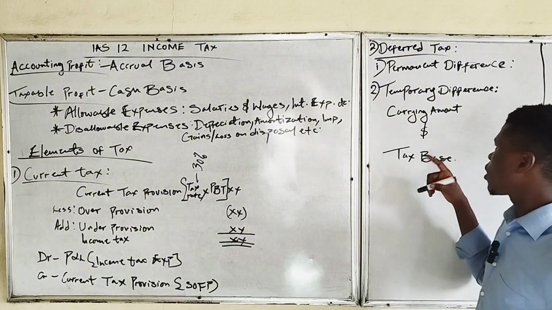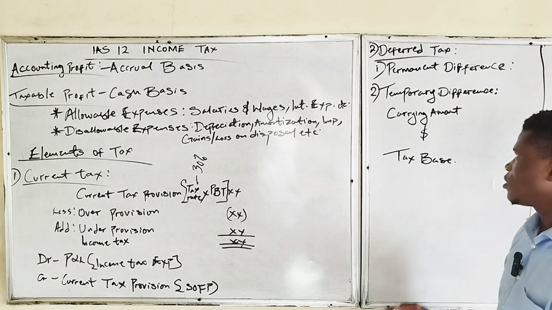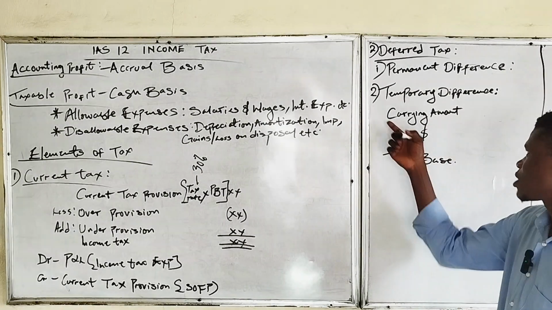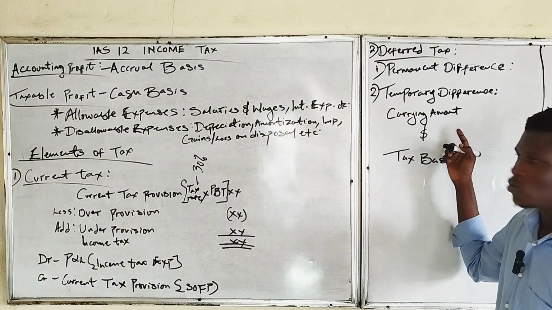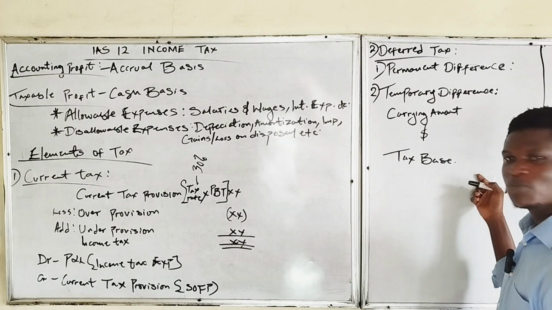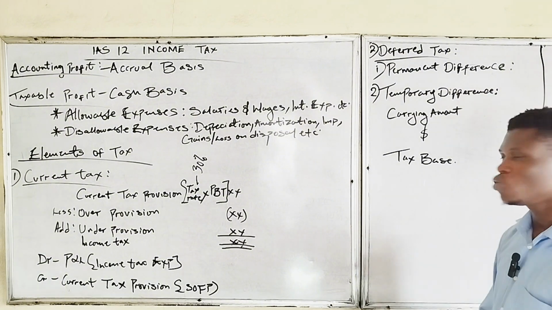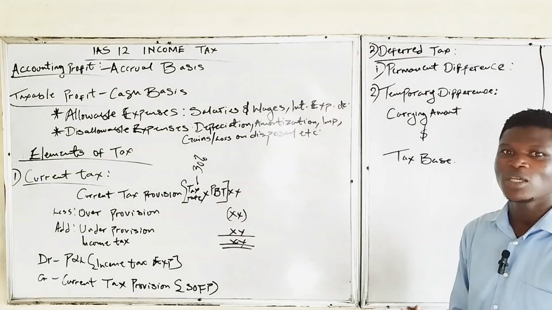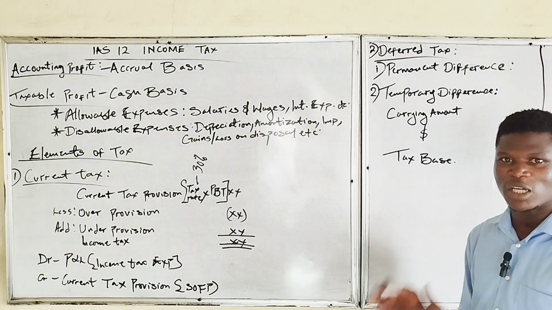Carrying amount, as we know, is cost minus depreciation, and that relates to accounting profits. As accountants, we use carrying amount, which is cost less depreciation. While for tax basis, we don't recognize depreciation. Tax authorities do not use depreciation because of the differences between the rates companies may be using as their depreciation, or the useful life of an asset, which differs from one entity to another.